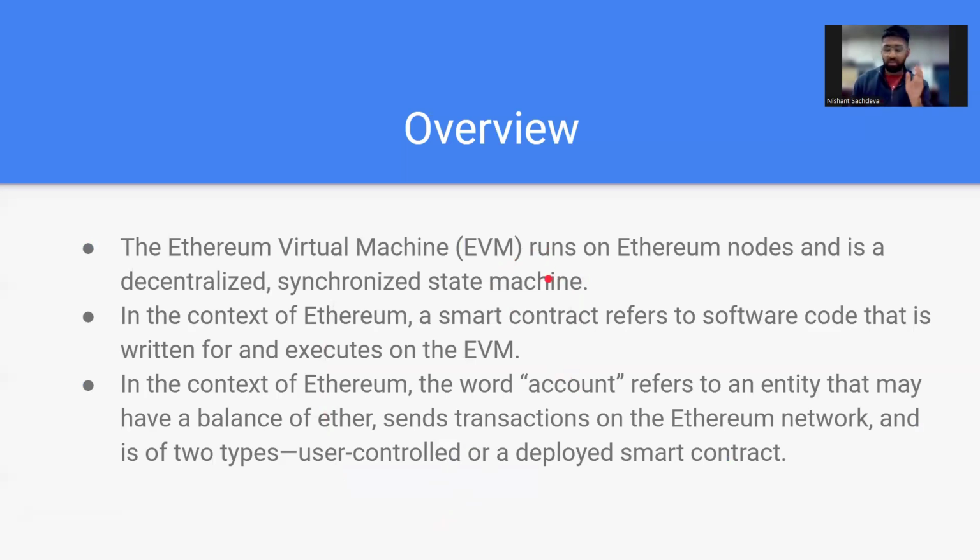The Ethereum state effectively is a large data structure, in this case a modified Merkle tree, which maintains all the information about all the accounts and all the contracts on the Ethereum network. An Ethereum account basically is an entity that holds some Ether. These accounts can send transactions on the Ethereum network and are of two types broadly: a user controlled account, where the user has agency on the account, or a deployed smart contract, where the behavior of the contract is fixed. It's an immutable piece of code that is deployed on the Ethereum network.